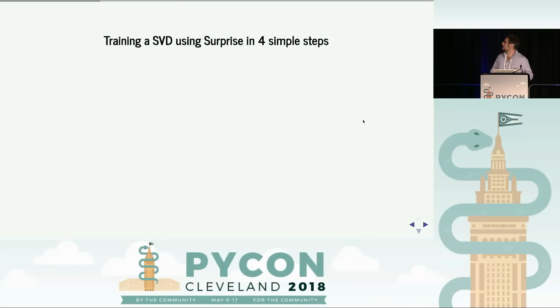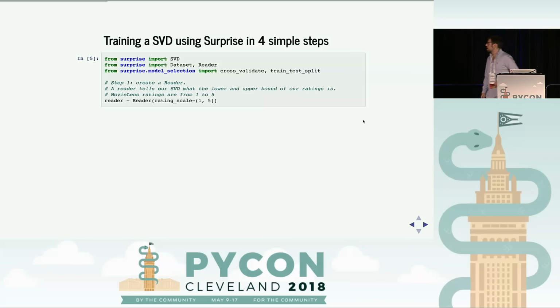So, how can we train an SVD using 4 simple steps? The first step is we obviously import surprise SVD, and we define something called a reader. A reader is effectively a class inside of surprise that defines the lower and upper bounds of your ratings. Remember, you can choose whatever lower and upper bound you want. The important thing is that you define it up front and you tell surprise. So in this case, MovieLens has great open source documentation which tells us that the ratings go from 1 to 5. So this is what I'm going to define.